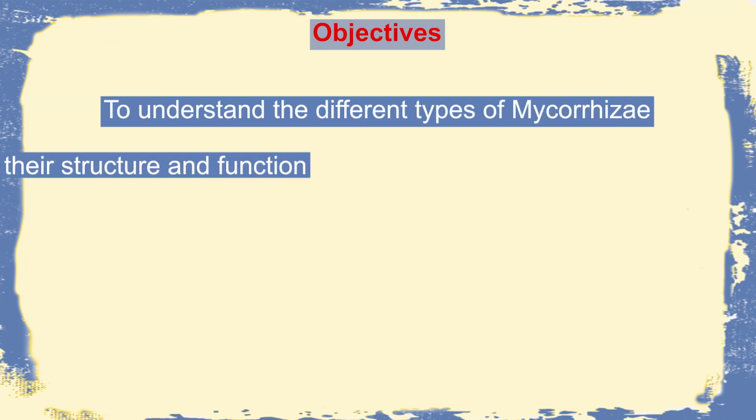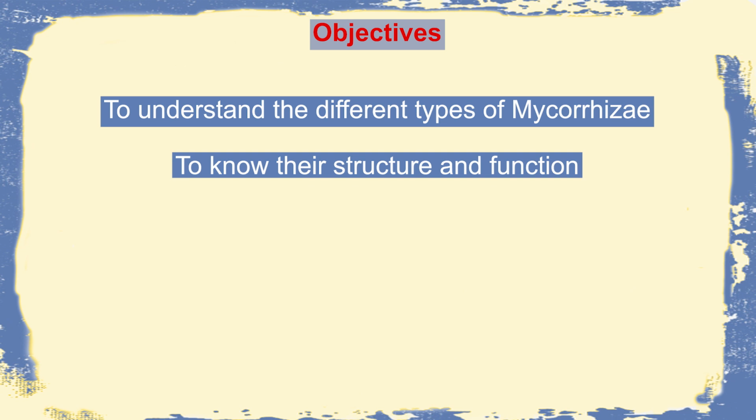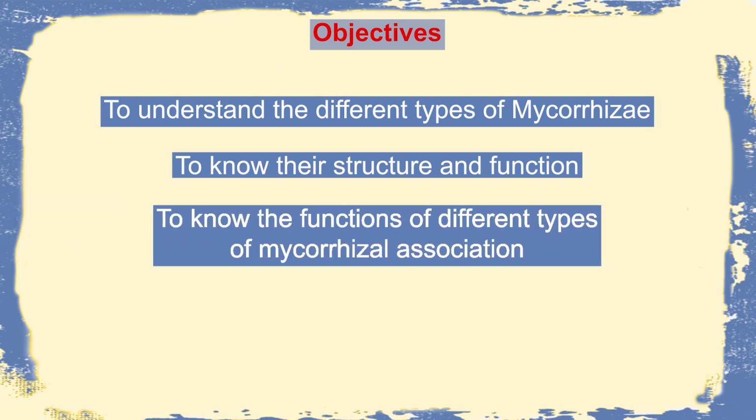In this particular lecture, I shall follow certain objectives, and these objectives are to understand the different types of mycorrhizae, to know their structure and function, and to know the functions of different types of mycorrhizal association and the benefit that is actually acquired by the green plant.